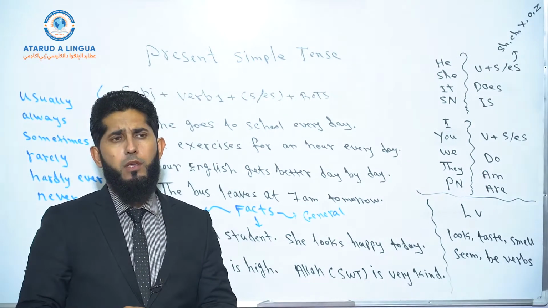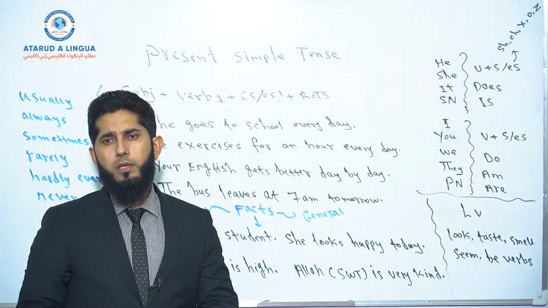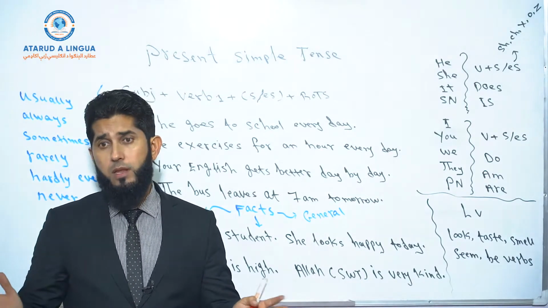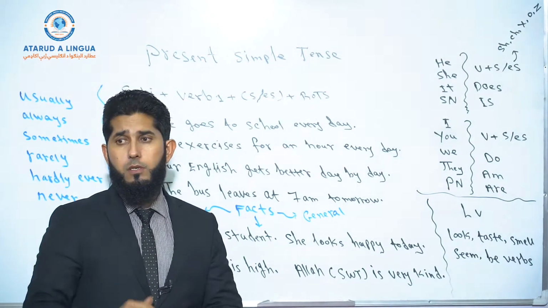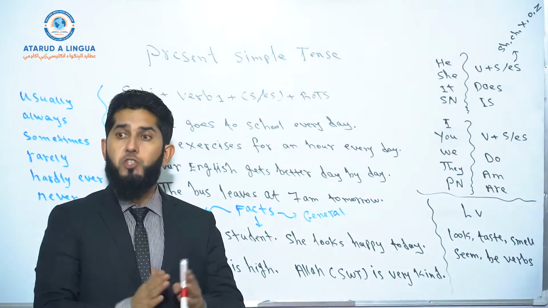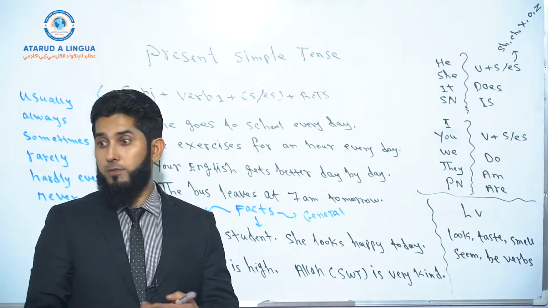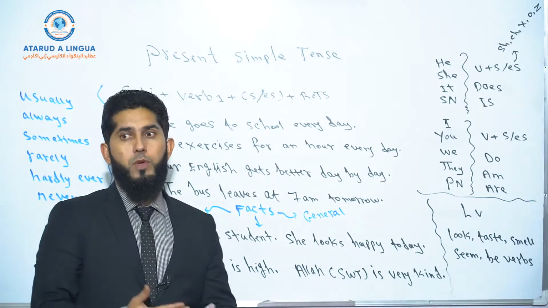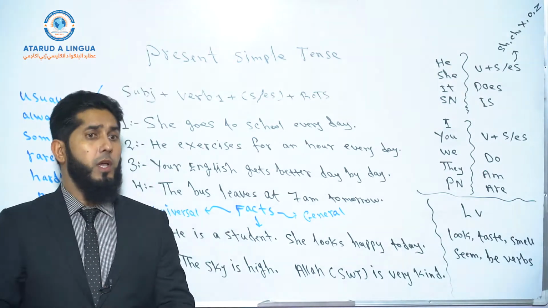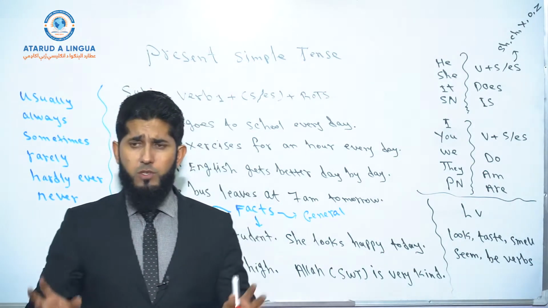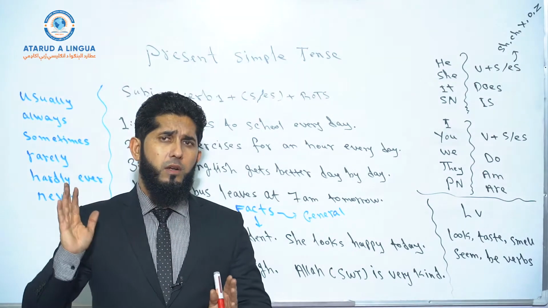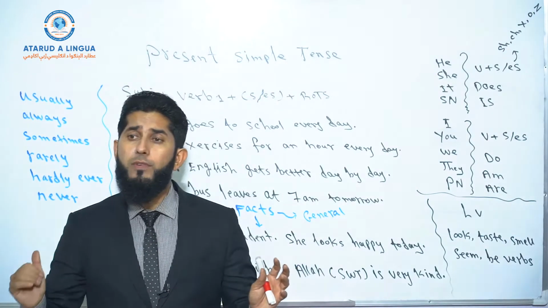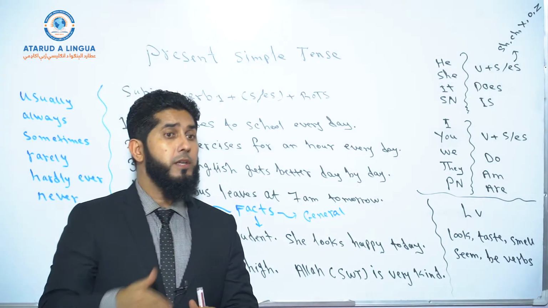For example, if I say she looks happy today, it's a general fact. She may not be happy tomorrow. It's changeable, right? If I say you are students, it is also a general fact which is changeable. You may not be students in the future. After you graduate from university or school, you may become doctors, engineers, and teachers. So it is a changeable fact. Don't forget this: we have two types of facts, general facts and universal facts. General facts are changeable. Universal facts are not changeable.